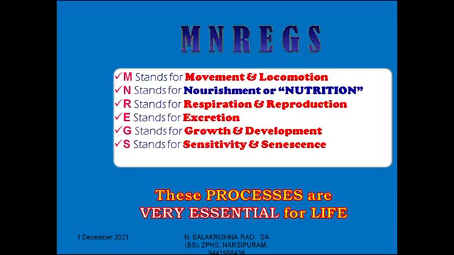All these processes are memorized by this mnemonic MNREGS. Here M stands for movement and locomotion, N stands for nourishment or nutrition, R stands for respiration and reproduction, E stands for excretion, G stands for growth and development, S stands for sensitivity and senescence.